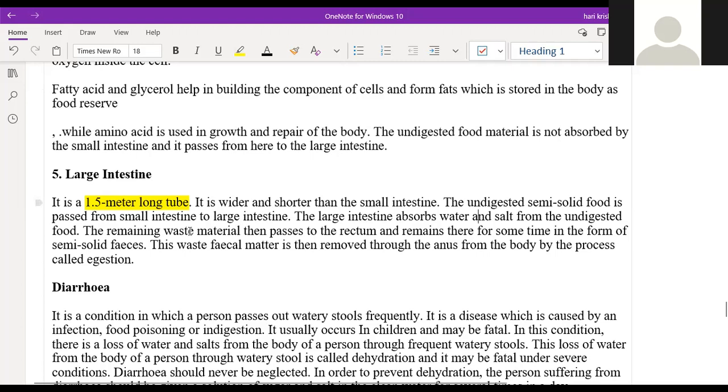So the large intestine is a 1.5 meter long tube. Okay, it is wider and shorter than the small intestine. So whatever the undigested food is there, it will go into the large intestine, where the water and the salt will be reabsorbed. Whatever the waste matter is there, it is then removed through the anus from the body, called egestion.